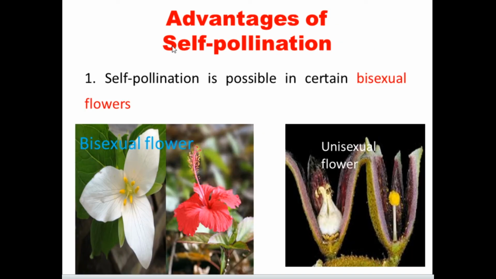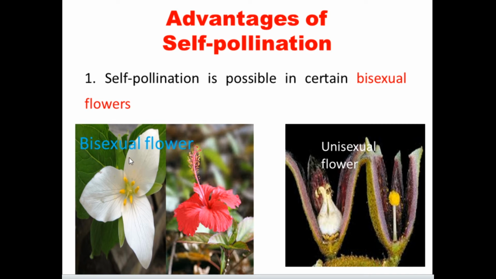What are the advantages of self-pollination? The first one: self-pollination is possible in certain bisexual flowers. So here we should know what a bisexual flower is. A bisexual flower means male and female organs are present within one flower.